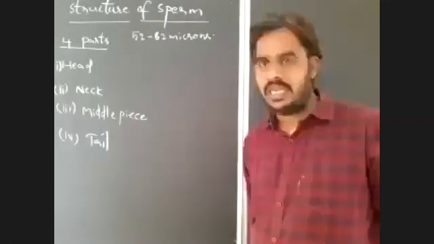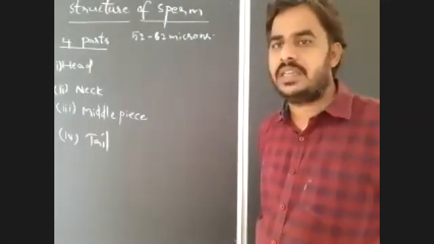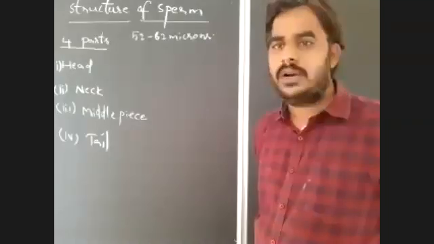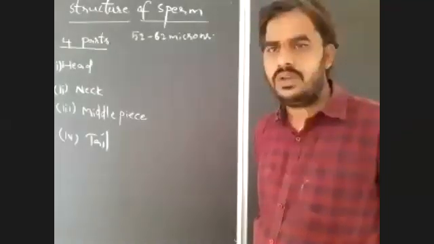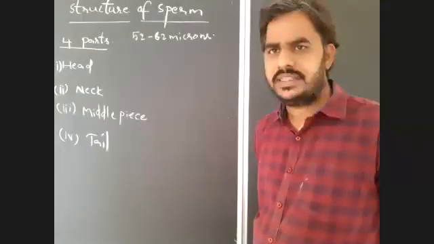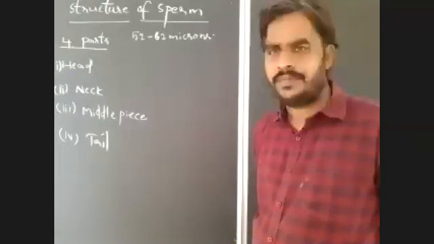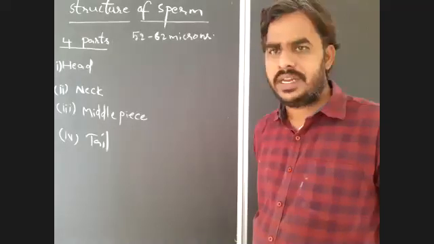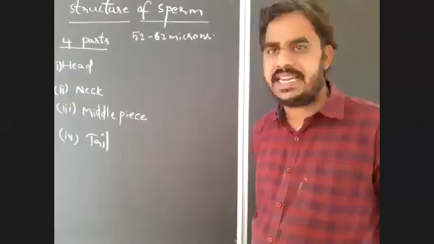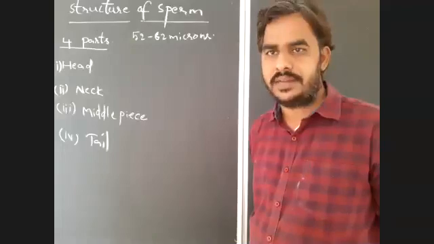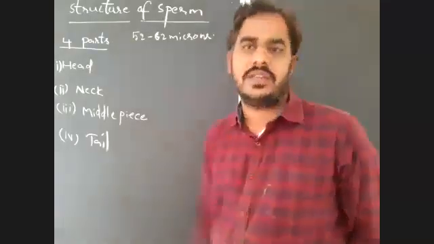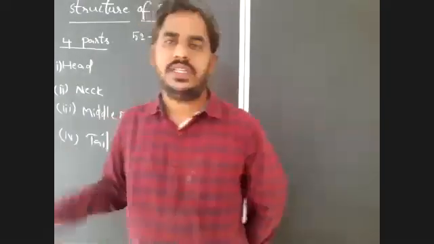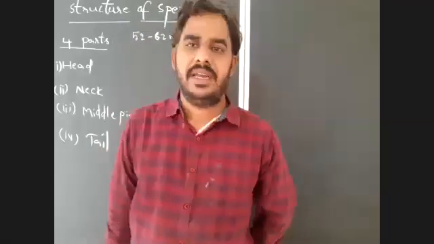So the lifespan of sperm in the epididymis is a maximum of 30 days. In the female body, it is 24 to 48 hours, 1 to 2 days only.